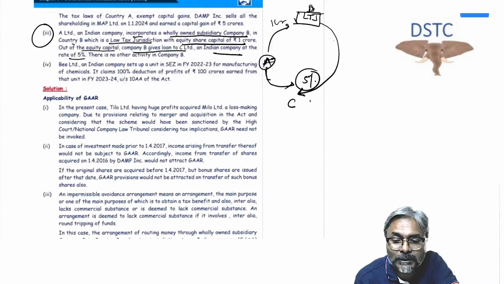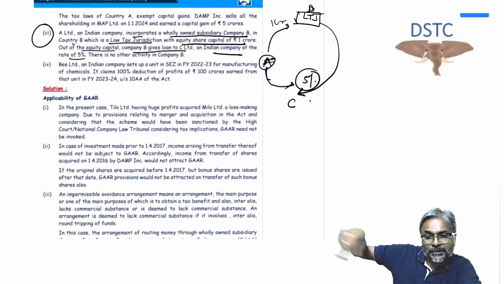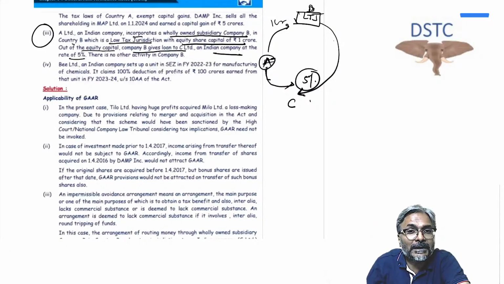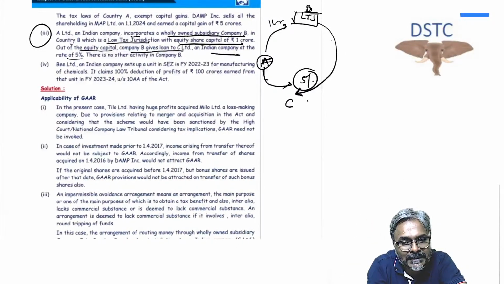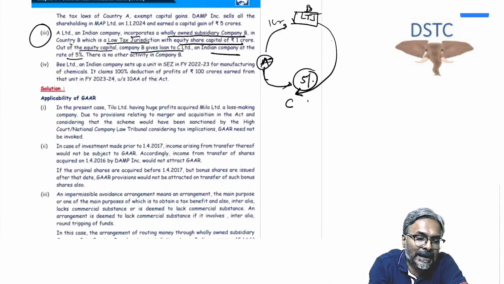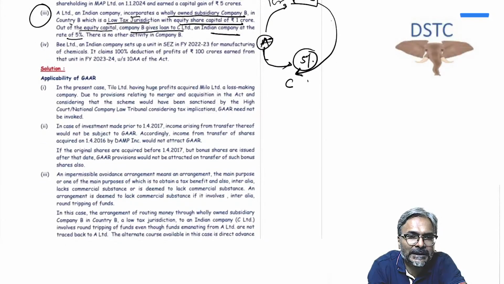Instead of doing this, A is floating a company in a low tax jurisdiction, and now the interest will go to B. Because the interest will go to B, the interest income will be reported at B. And since the interest income will be reported at B, please tell me in this situation whether it will be subject to any tax in this case, at a very lower amount of tax.